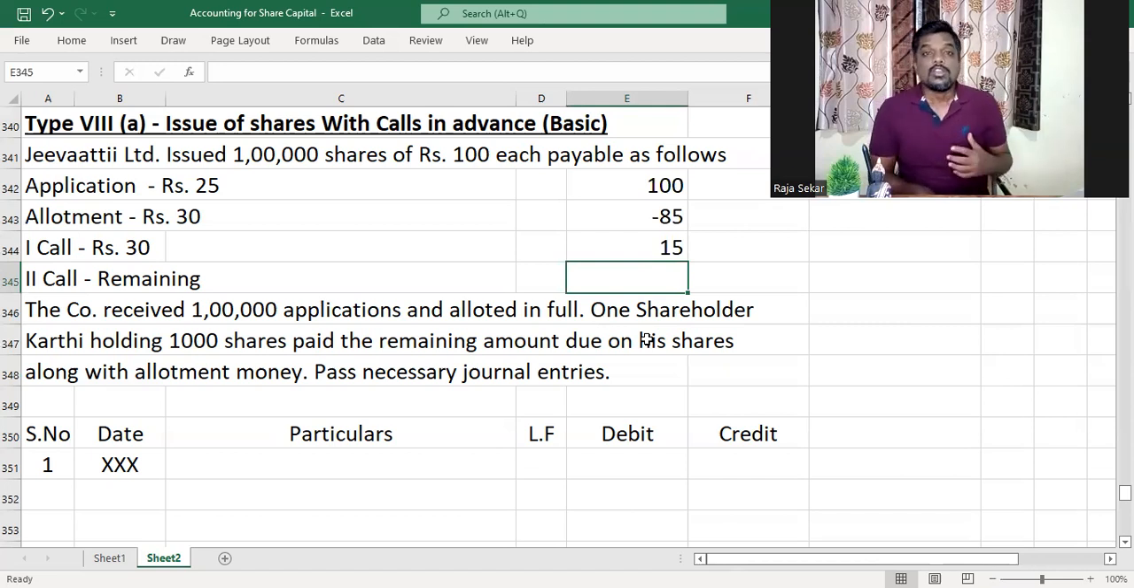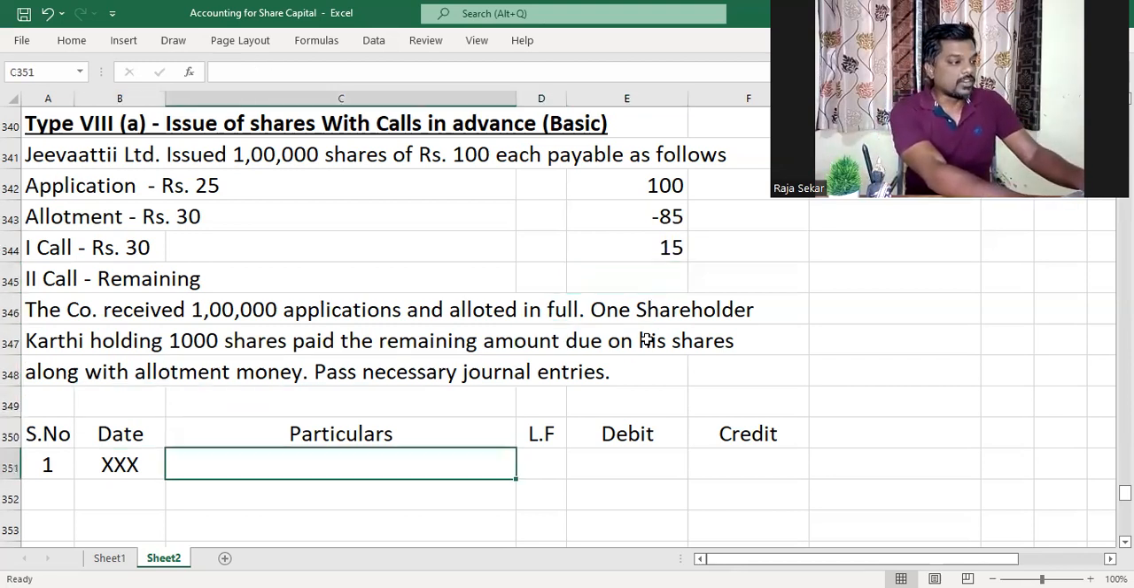Karthi has paid the amount in advance along with allotment money. So till the time we receive allotment money, everything else has been going on smoothly. Only when allotment money was paid by the shareholders, one of the shareholders, that is Karthi holding 1,000 shares, decided, okay, fine, let me pay the entire amount due along with allotment itself. So he's paying the first call money and second call money along with the allotment money itself. Let's see how to account for that.